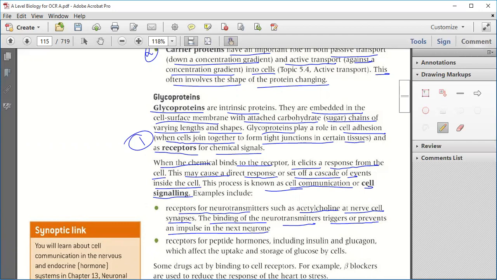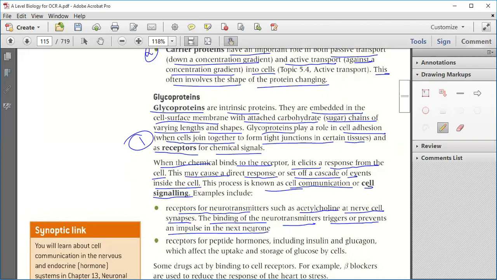Now, what if there is a neurotransmitter such as acetylcholine at nerve cell synapses? The receptor receives this acetylcholine, and the binding of these neurotransmitters triggers or prevents an impulse in the next neuron.